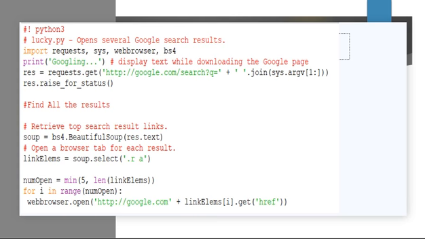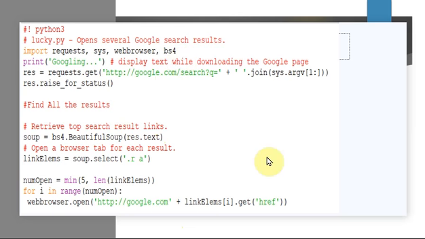Then you are using the sys module because you're passing the arguments in the command line, which will be in the form of a list. So you're including the sys module. The next one you are importing is the web browser module, because you are using the open function. Then bs4, that is for your beautiful soup.